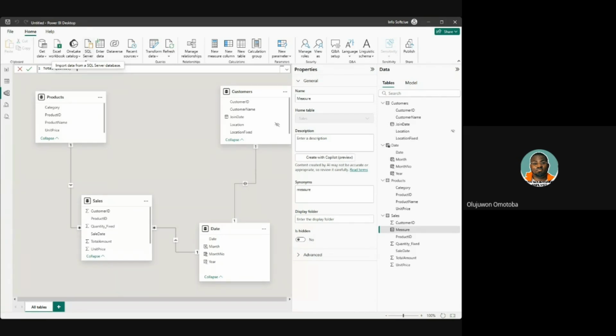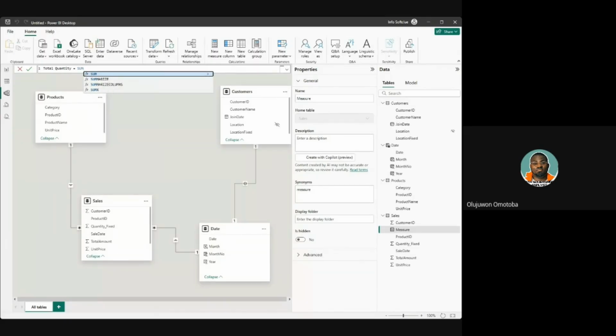Someone said amount over price. That might not be correct because we already have the quantity generated. We only need a sum of everything we have in that column. So as not to waste our time on that, the formula will be SUM. You can see I've written it in the DAX environment.